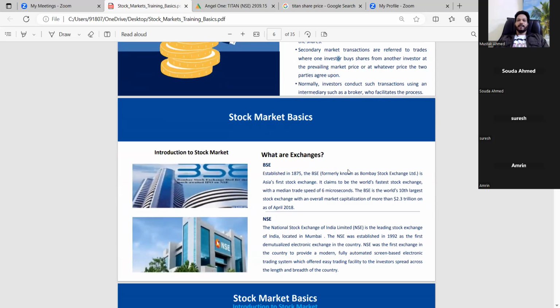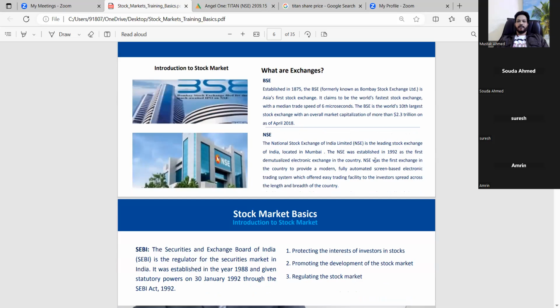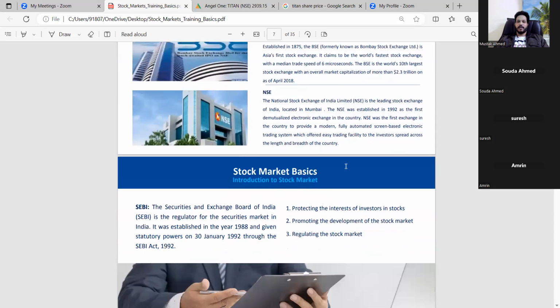In India, there are two exchanges in the stock market. One is the BSE, which is the oldest exchange, established in 1875. It is now almost the 10th largest stock exchange in Asia. Its total market capitalization in 2018 was about 2.3 trillion dollars, and now it is about 3.2 trillion dollars in 2023. The NSE is also one of the oldest exchanges, established in 1992, but after the BSE. It started with the BSE, then in 1992 this was established.